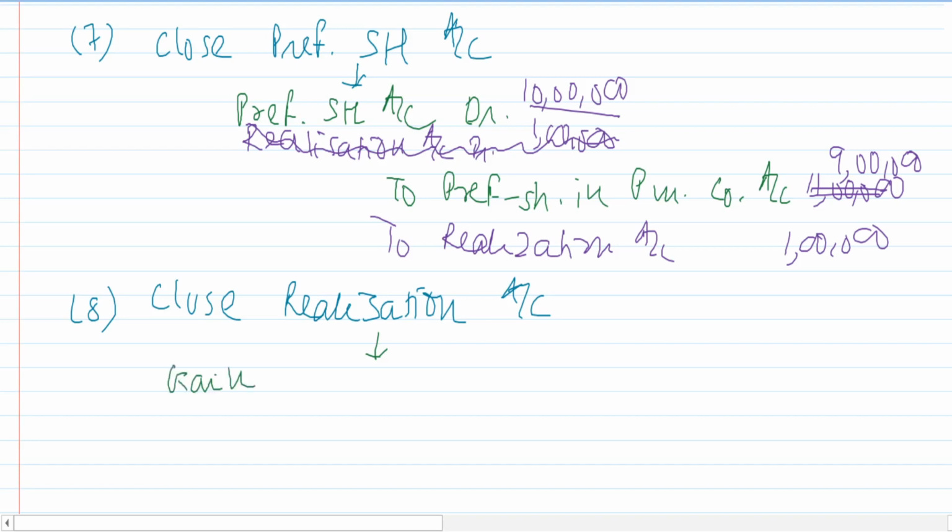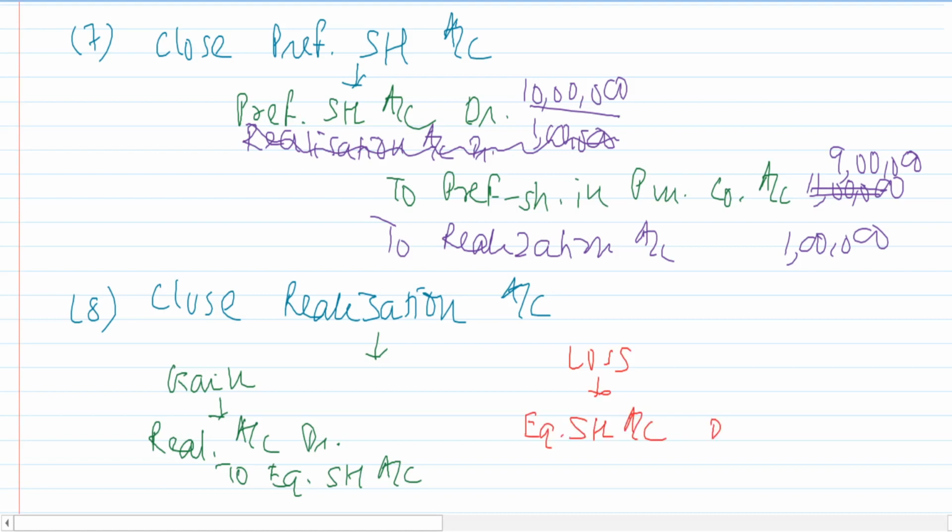If there is a gain, then realization account debit to equity shareholders account. Okay. If there is a loss, equity shareholders account debit to realization account. This is how we will close the realization account.